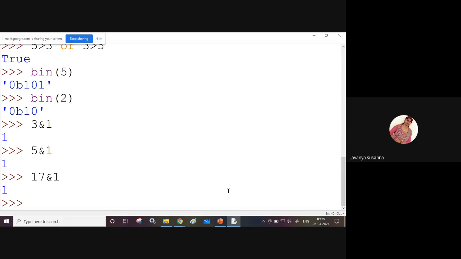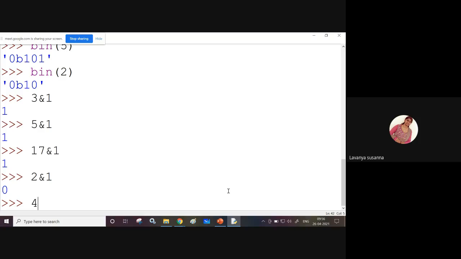Now, by using this AND operation, you can find whether a given number is even or odd. When you apply the AND operation with 1, if you get 1, it is an odd number. Let us see an even number, even number AND operation with 1. What are you getting? 0.